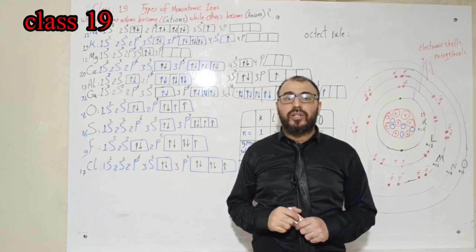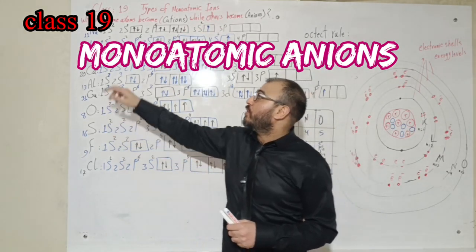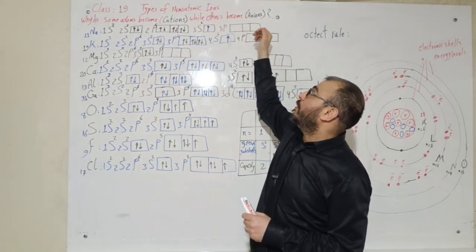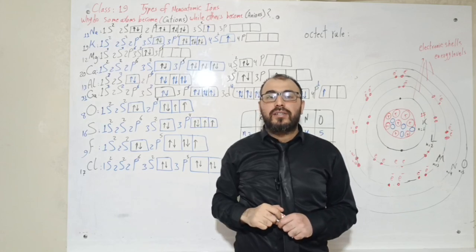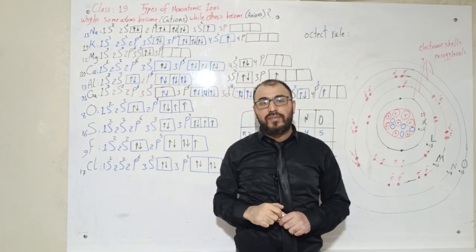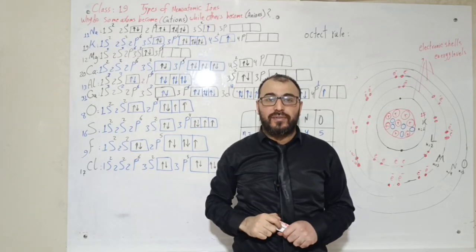Today, my friends, we are going to finish talking about the monoatomic ions and we will answer this question once and for all: why do some atoms become cations while others become anions? Allow me, before I answer this question, to give you a quick revision, and before this revision I would like to mention a very small piece of advice.